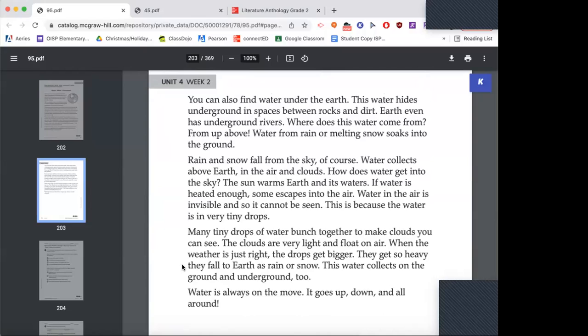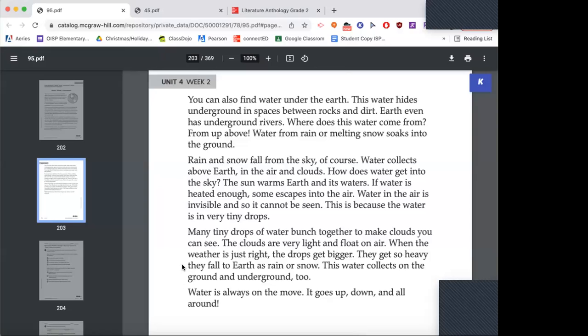Rain and snow fall from the sky, of course. Water collects above Earth in the air and clouds. How does water get into the sky? The sun warms Earth and its waters. If water is heated enough, some escapes into the air. Water in the air is invisible and so it cannot be seen. This is because the water is in very tiny drops. Many tiny drops of water bunch together to make clouds you can see.